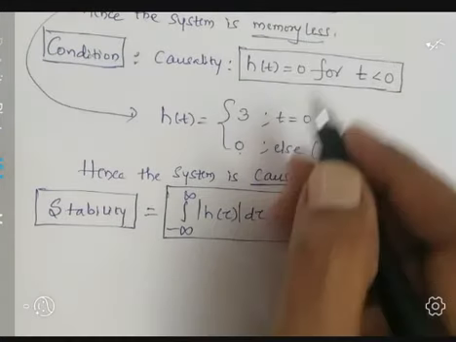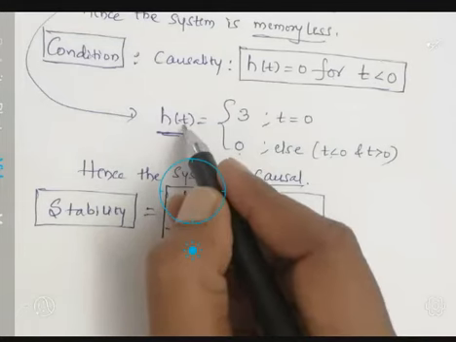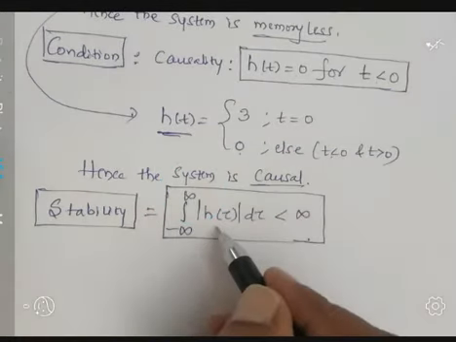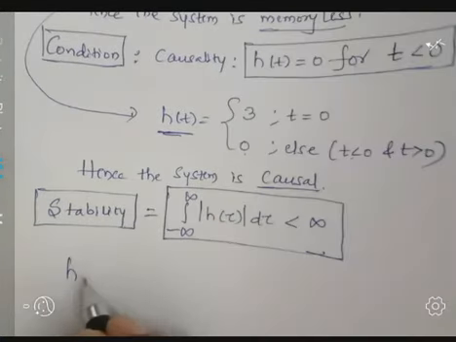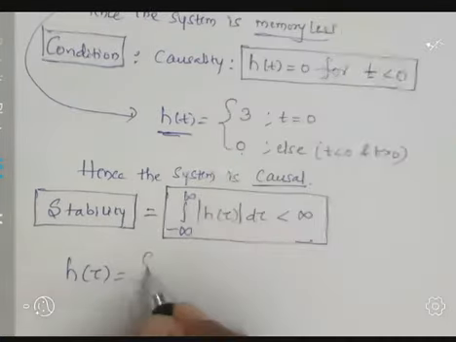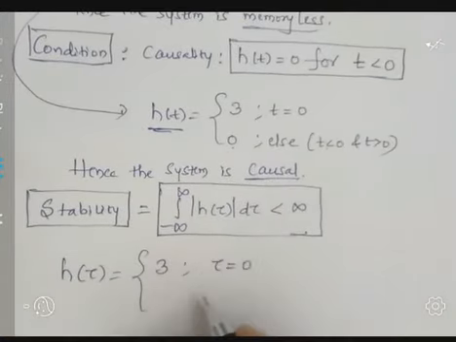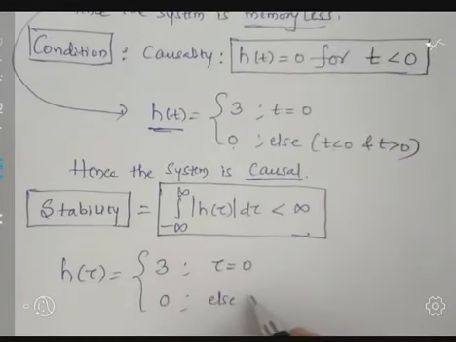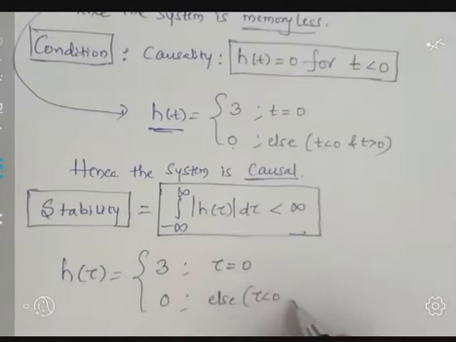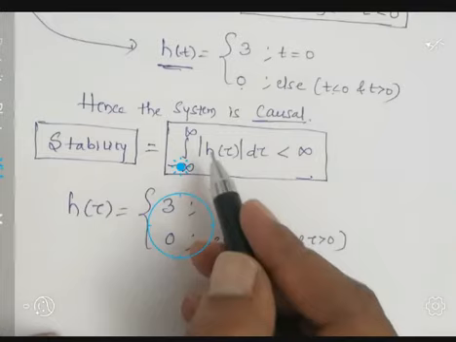So this is our equation, correct? The same equation here, the index is t, but in the formula the index is tau. So I am going to rewrite this equation as h of tau equal to 3 for tau equal to 0, else it is 0, nothing but tau less than 0 or tau greater than 0. Let us substitute this value in the equation.